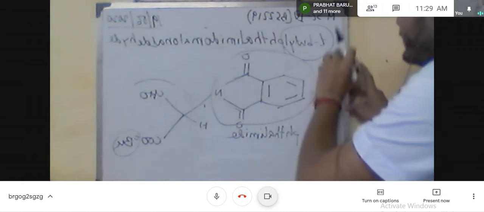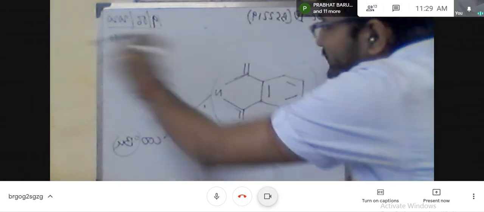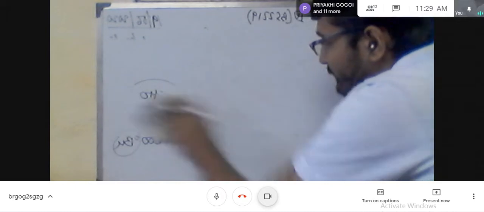So these two are the precursors to design or synthesize the penicillin V salt. Now the retrosynthetic pathway. Basically we show the retrosynthetic pathway in 3 steps. I will show the 3 important steps.